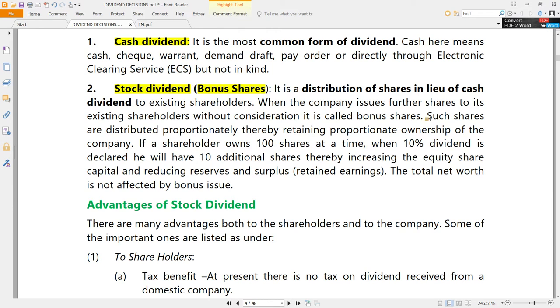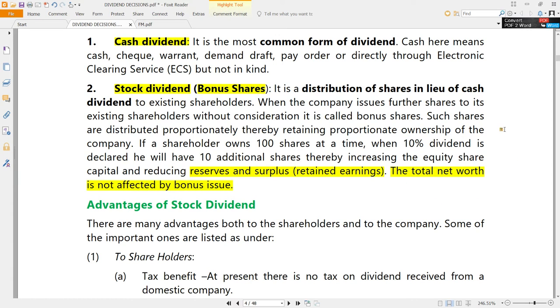Profits means not necessarily the current year's profits. They will be reserves and surplus or retained earnings which are already in the balance sheet of the organization, which were earlier under reserves and surplus. Now they are just being converted into shares, nothing else. But the total net worth in case of bonus shares is not affected. That is an important point. That also we should already know.